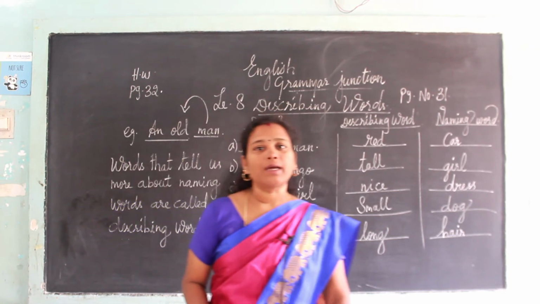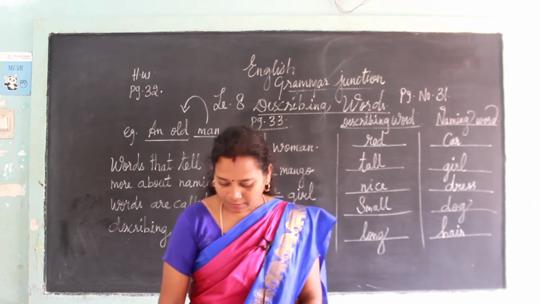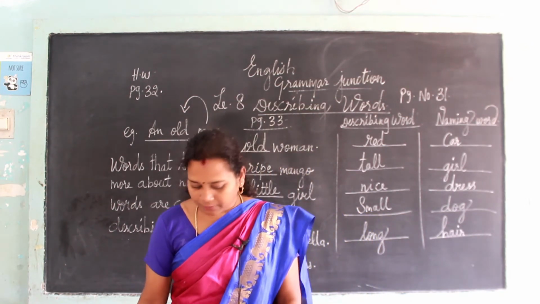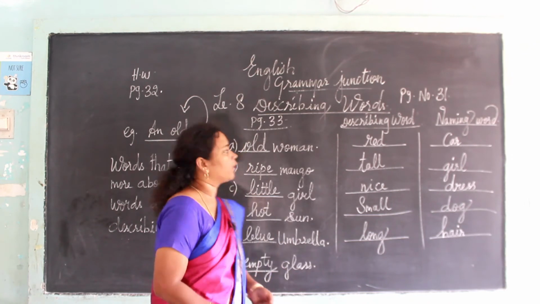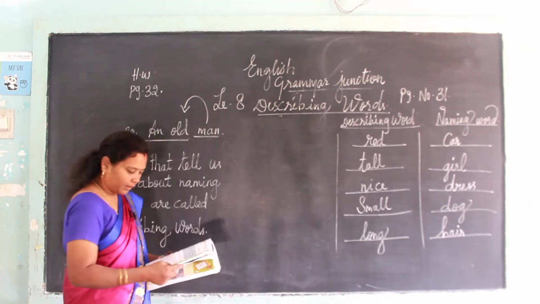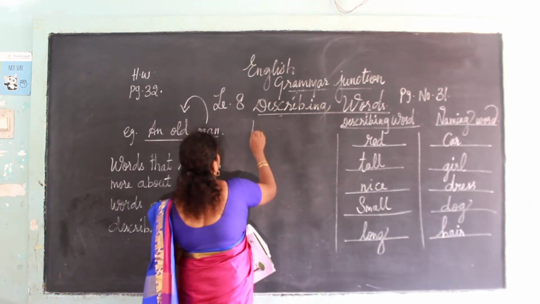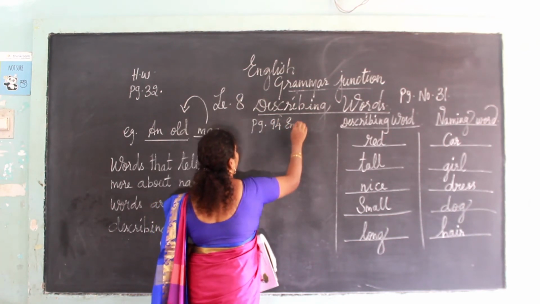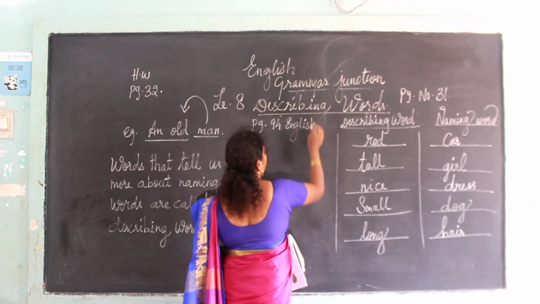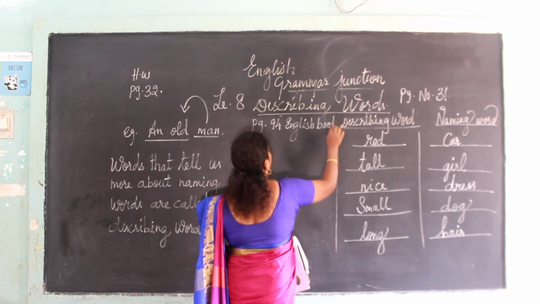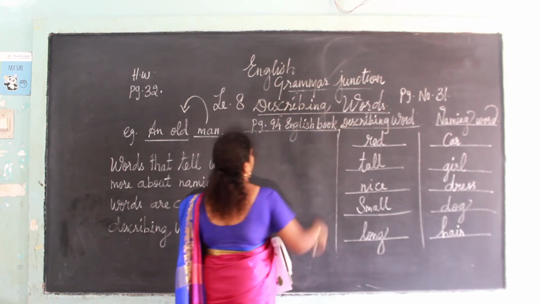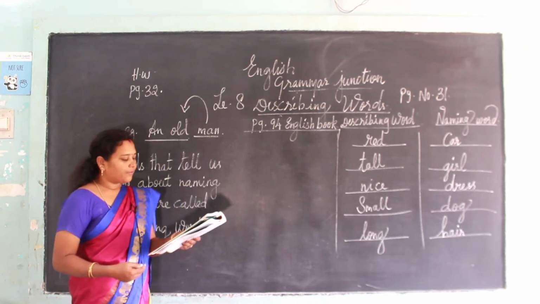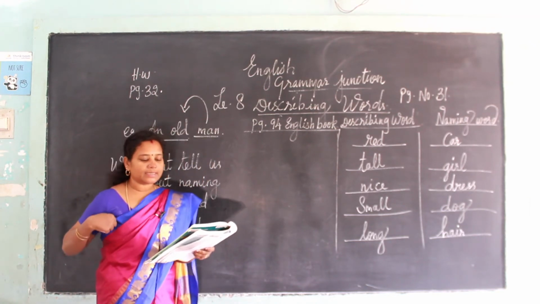Now let us go to the English book. See the book, page number 95 in your English book. First one is color the snails.